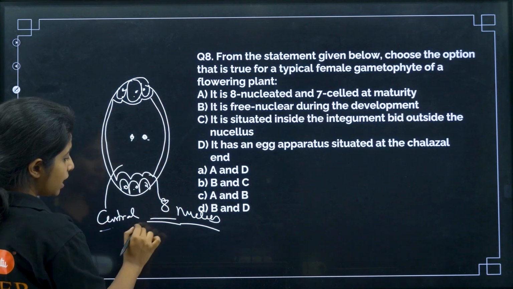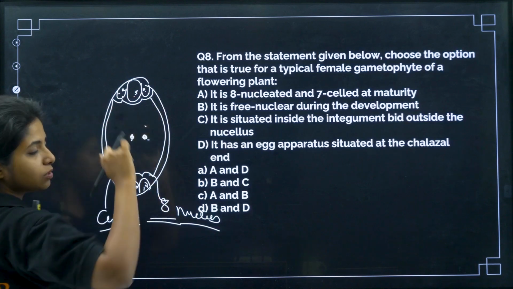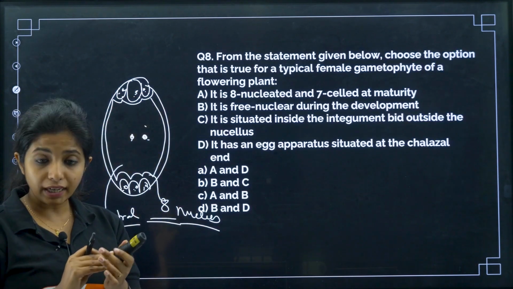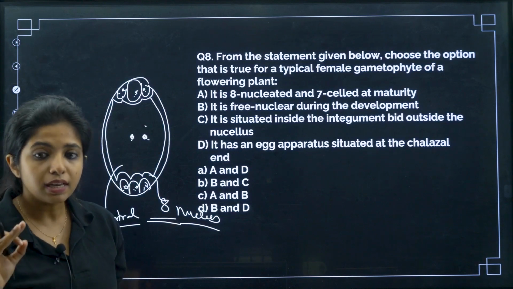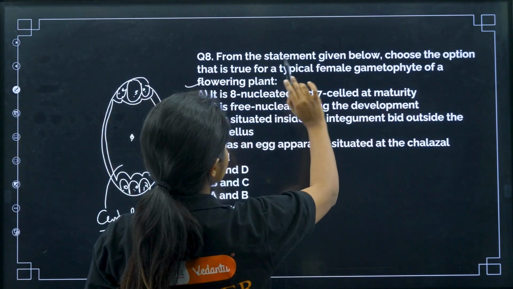So if you talk about the cells, how many cells are there? 1, 2, 3, 4, 5, 6, and then this whole thing is the 7th. So this is correct. The female gametophyte, that is the embryo sac, has how many nucleus? 8 nucleus and 7 cells. So this is correct. What you have to find out? You have to choose what is true, right?